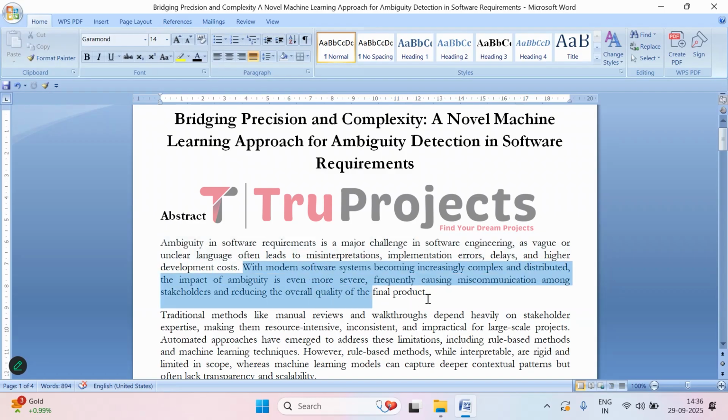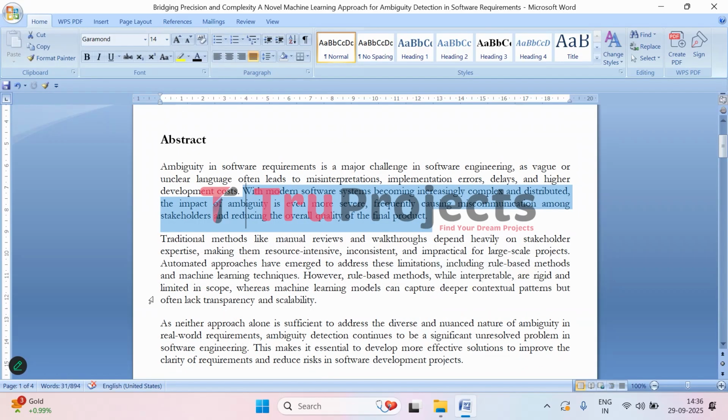The problem becomes even more serious as software systems grow larger and more complex. In such systems, unclear requirements can cause miscommunication between developers, testers, and clients, which may ultimately affect the overall quality of the final product. Ensuring that requirements are precise and well understood is therefore essential for building software that meets expectations effectively.